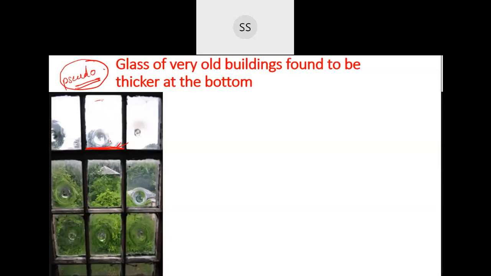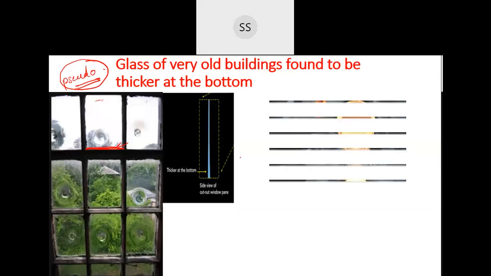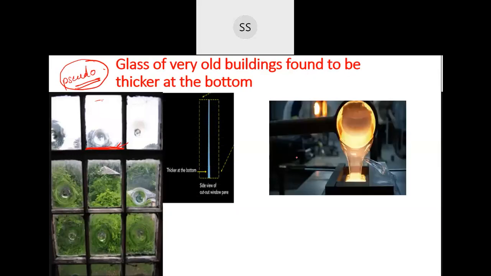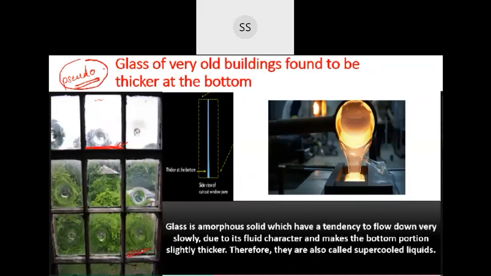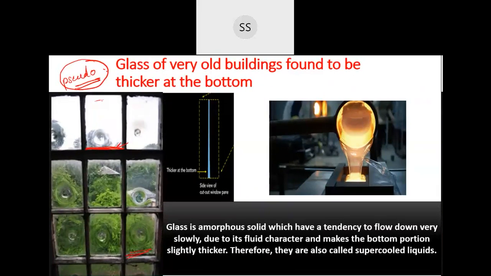So pseudo solids, also called supercooled liquids. So this is another picture which I have given. Since they are able to flow due to their fluid nature, you find that window panes are slightly thicker at the bottom compared to the top ones. This can be asked as a give reason question, so you can make a note of this.